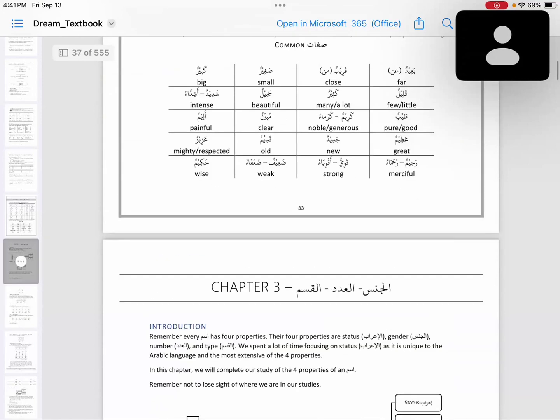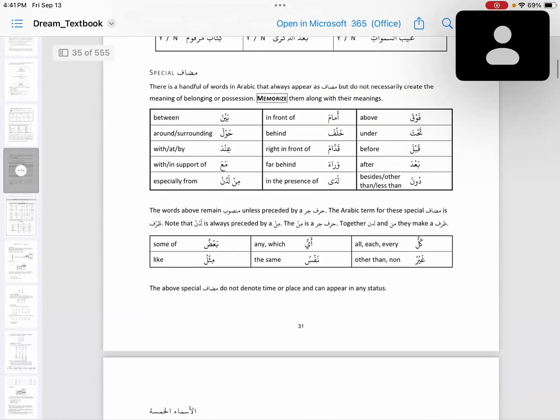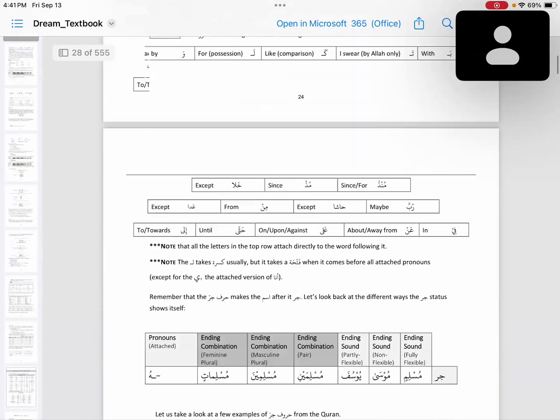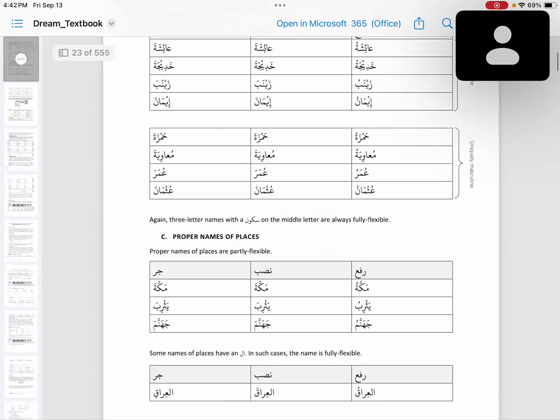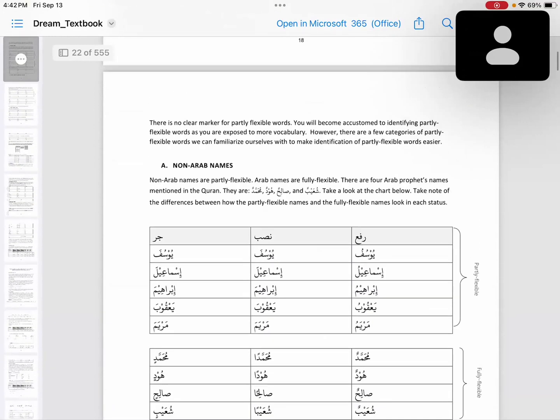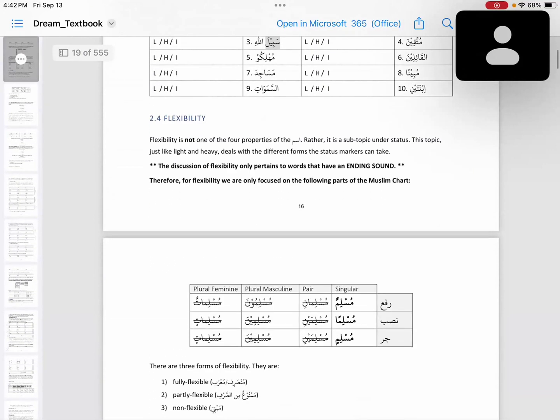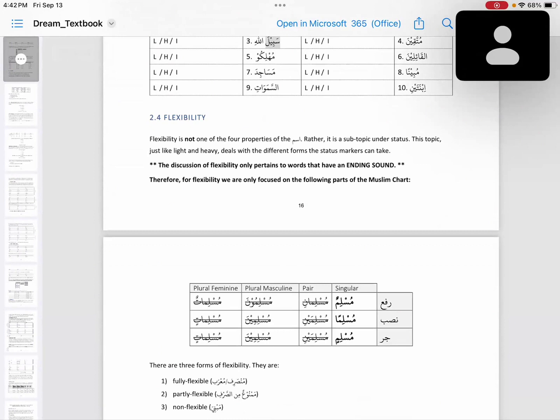Okay. Now I want to go back to flexibility of Arab. What is flexibility? Let's have a look at flexibility. Flexibility is not one of the four properties of the ism. It is a subtopic under status. Let us have a look. So why is this important?